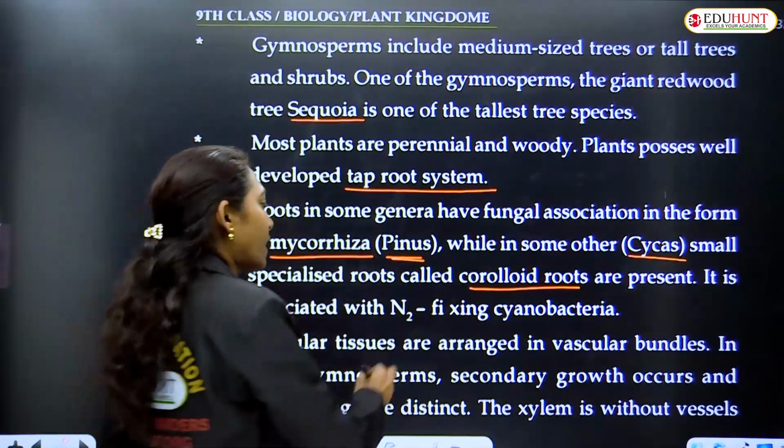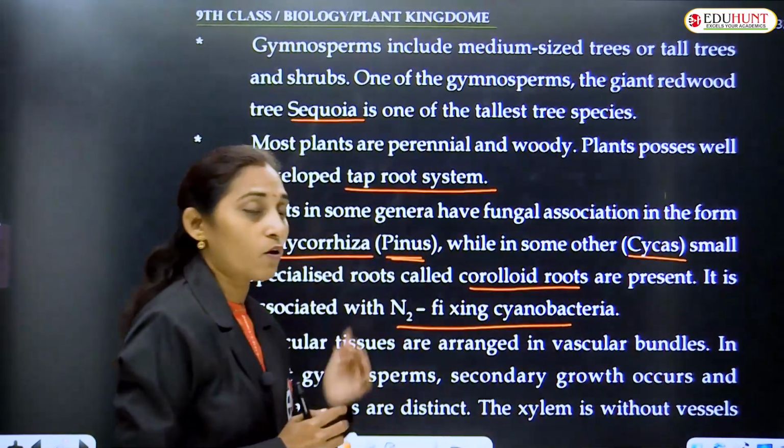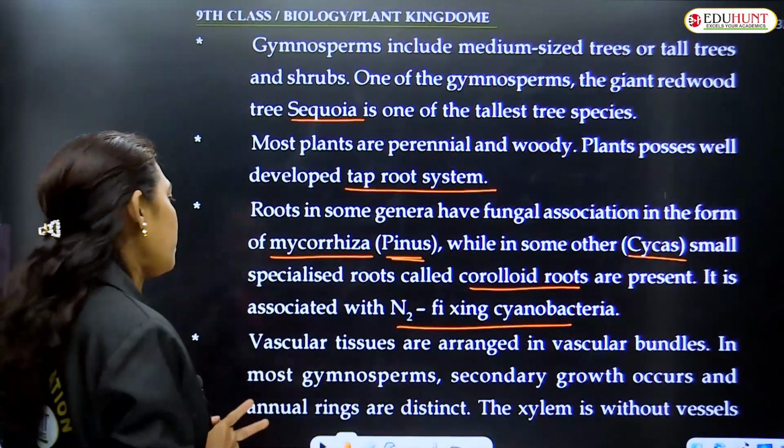It is associated with nitrogen fixation. The coralloid roots are associated with nitrogen fixation.